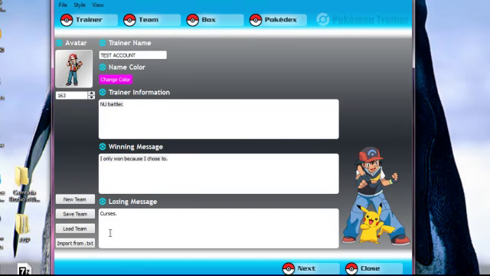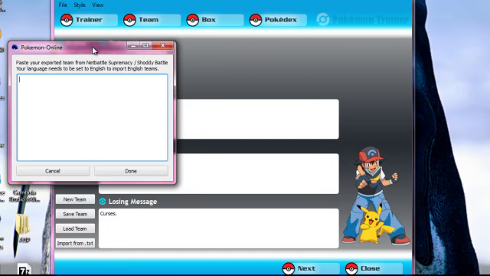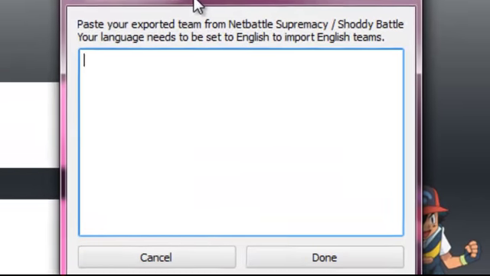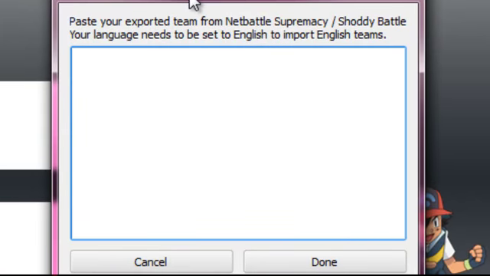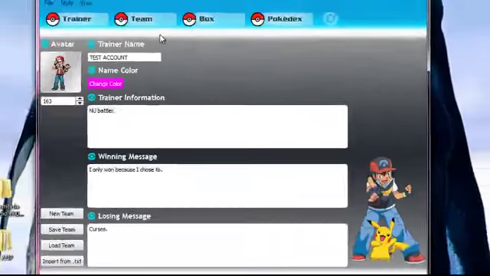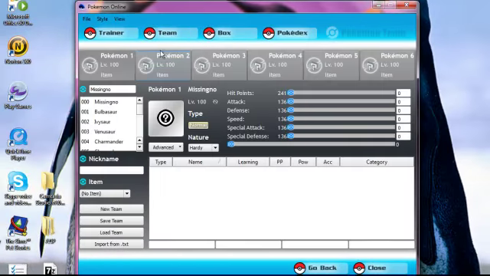Now here's one of the most useful features if you don't want to go through what I'm going to show you next. Import from text. In Shoddy Battle, I don't know about Net Battle, you go into the Team Builder window and you go to Tools, I believe it is. I can't show you because I haven't got it on this computer. But Tools, Export to Text, and copy everything that's in there and paste it in here. And it'll automatically build your team from that.